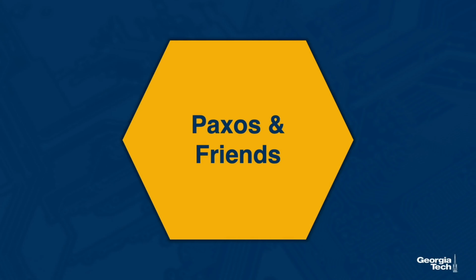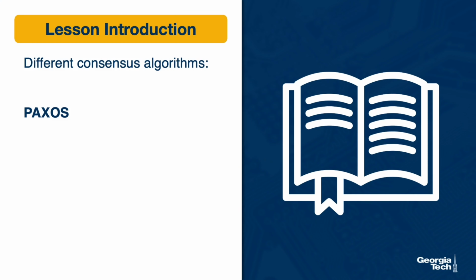In this lesson, we will primarily talk about two consensus algorithms which are widely used in production systems, Paxos and Raft. For Paxos, we will base the discussion on the following paper, Paxos Made Simple by Leslie Lamport, and this is not the original Paxos paper, but rather a simplified later presentation of this work.